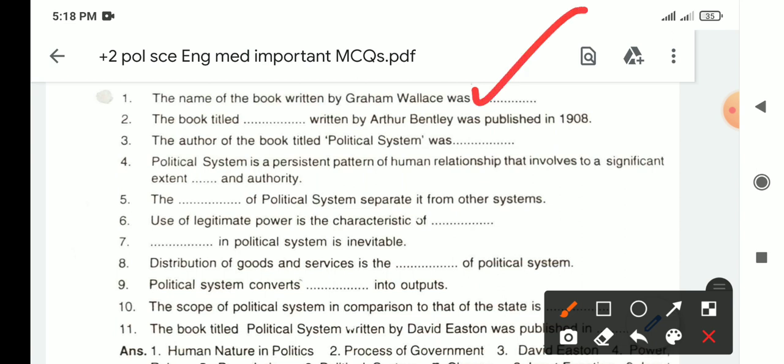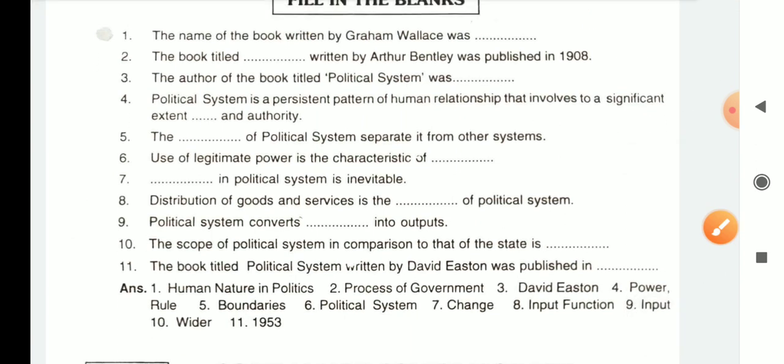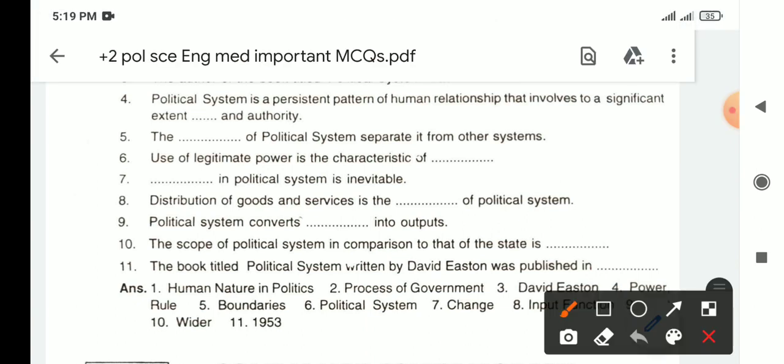The book titled Dashed, written by Arthur Bentley, was published in 1907. The book titled The Process of Government, written by यहाँ पे आएगा Process of Government. The author of the book titled Political System was David Easton. यहाँ पे आ जाएगा David Easton. Political system is a persistent pattern of human relationship that involves to a significant extent power, rule and authority. तो यहाँ पे आएगा power, rule and authority.